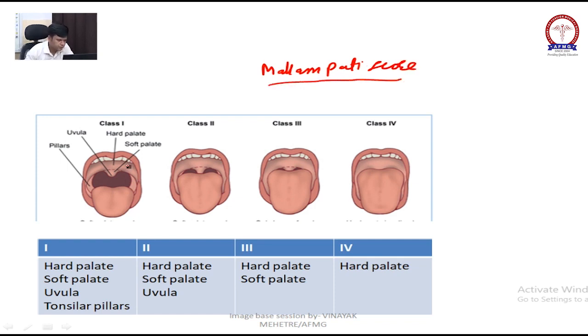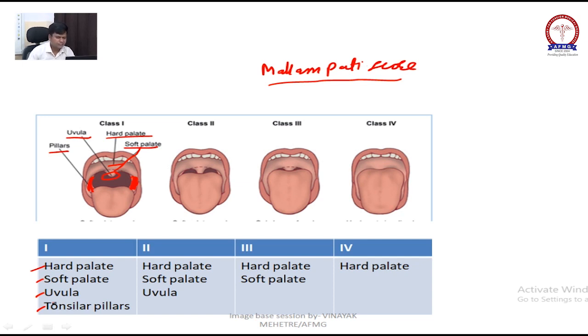In this, here you can see the uvula, this is your soft palate, this is your hard palate, and this is your phaseal or tonsillar pillar. In class first, you will be able to see the hard palate, soft palate, uvula, and tonsillar pillar, all.